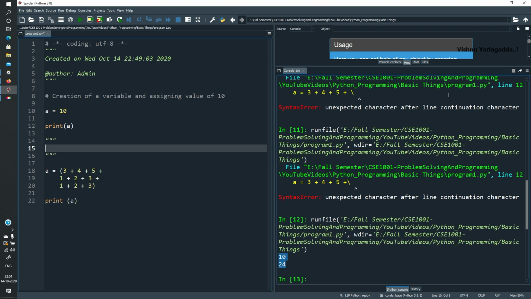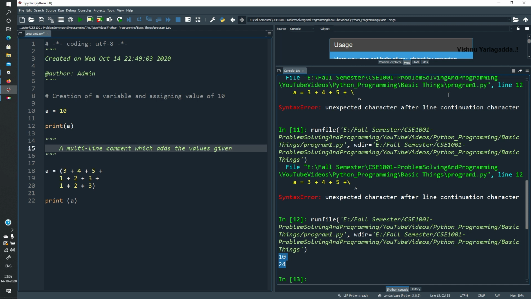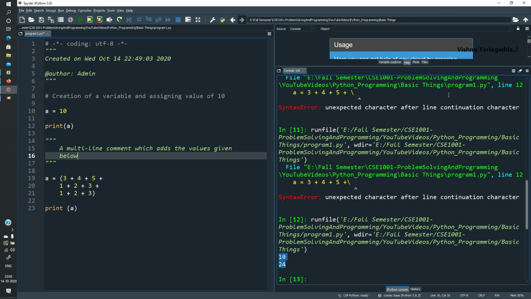Here is a multi-line comment which explains the values given below. So this is a multi-line comment.